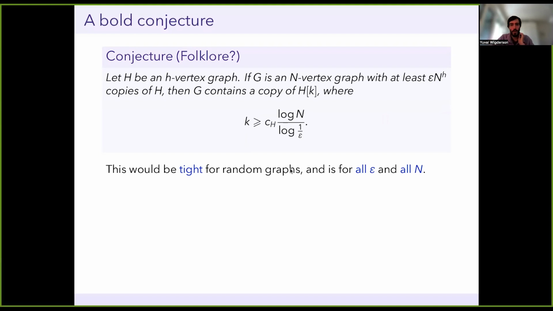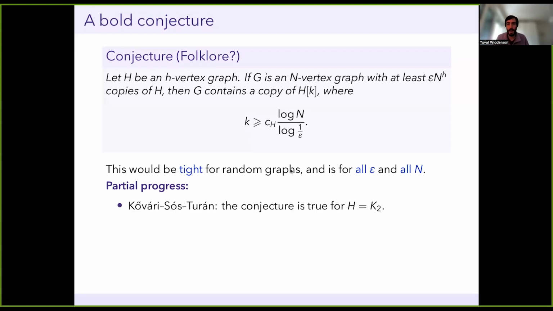So I think actually no one has ever written this conjecture down, as far as I'm aware, although it's been in the air for a long time, because it's a very natural thing to think about. And I think the reason no one's written it down is that I'm not sure that anyone really believes that it's true. So I've talked to some experts who don't think that a result like this should be true, even for triangles. But nonetheless, it's a natural question you could ask. It's a conjecture you could make, and so you can ask, in which instances is it true? So I want to tell you about the partial progress towards this conjecture.